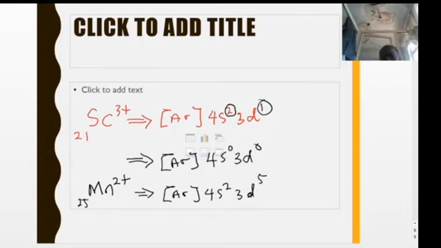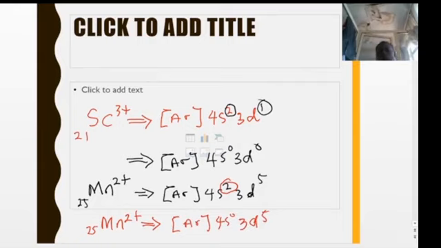But now that manganese is losing 2 electrons, it will prefer to lose the 2 electrons from the 4s part. So the electronic configuration of the manganese ion, Mn2+, will be argon core with 4s0 and 3d5.